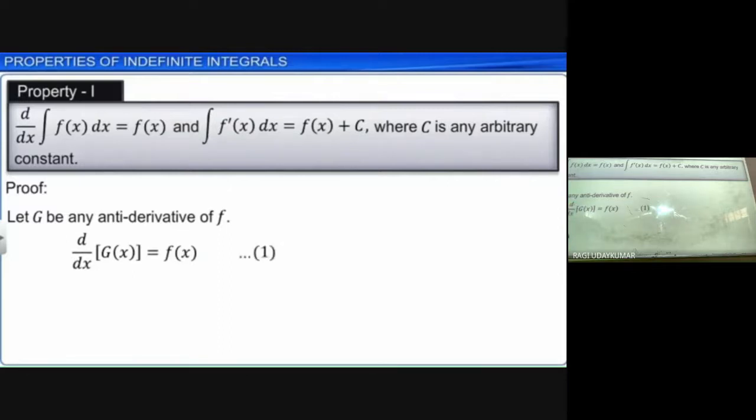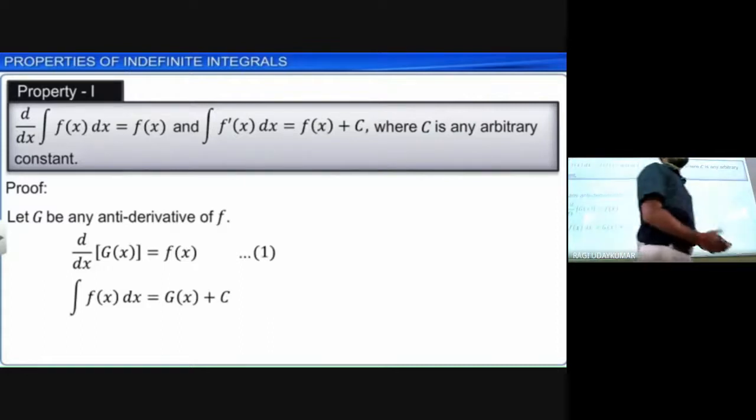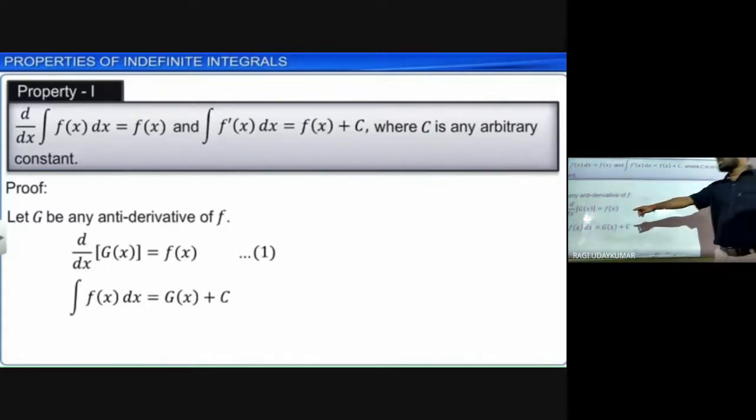So we are going to see the proof here. Let g be any antiderivative of f. Consider g as the antiderivative. So d by dx of g of x is equal to f of x. Take this as equation number 1. And integration of f of x dx is equal to g of x plus c.